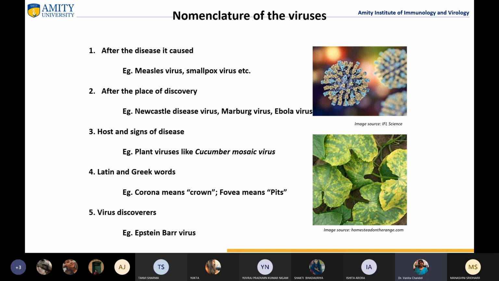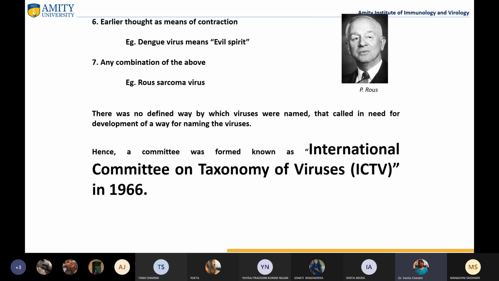So they become always stamped for the Ebola virus. So they say that we should avoid naming viruses on the basis of the places they were identified, especially the human viruses, right? Then on the basis of contraction, like how dengue virus means evil spirit. It is just a name given, some common name given by the people that some evil spirit is causing the disease. So there was no defined way by which viruses were named, and that called in the need for development of the way of naming of viruses.